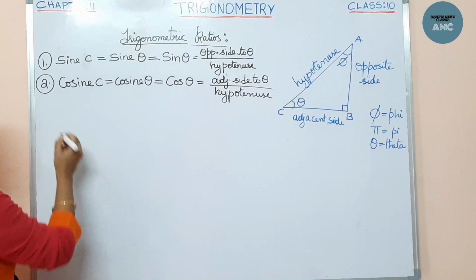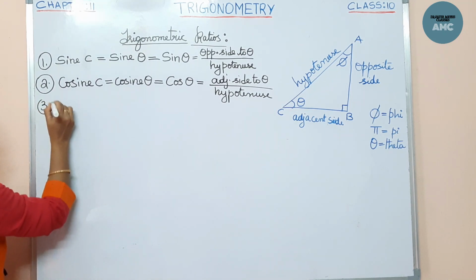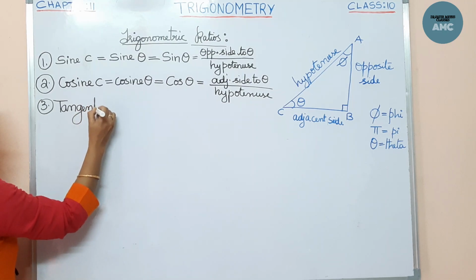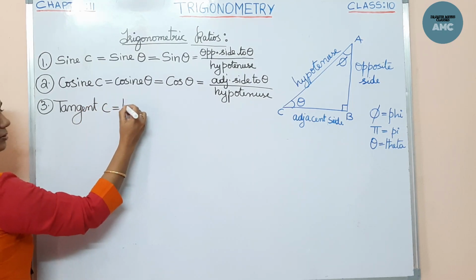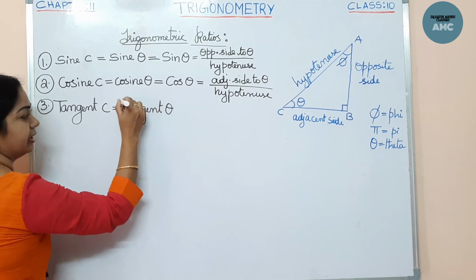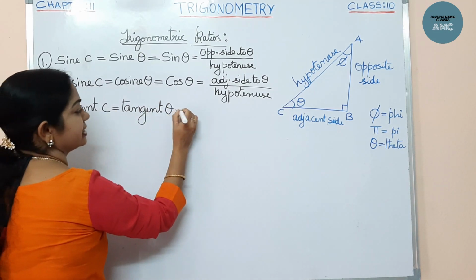Right. Now here the third one is tangent C. Now C angle is nothing but theta, isn't it? Tangent theta. In short, the tangent we call tan theta.